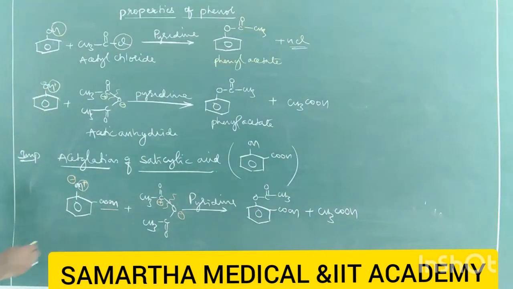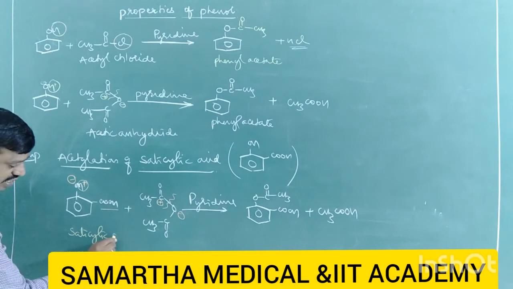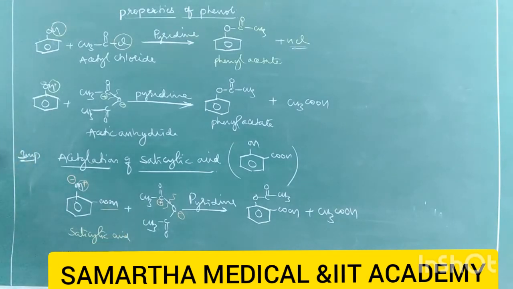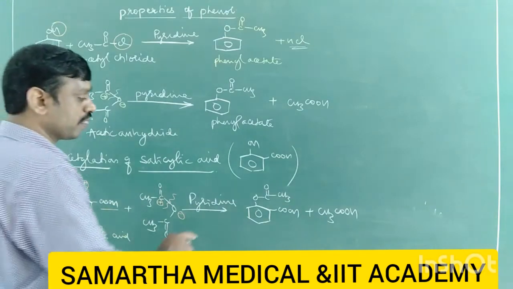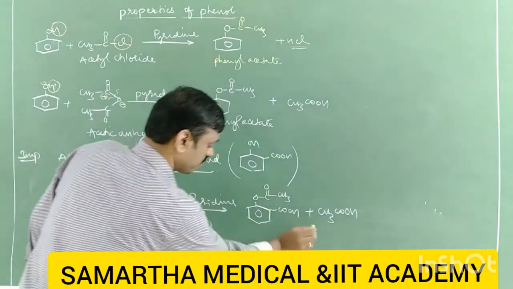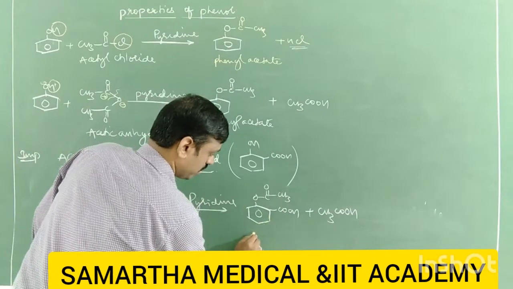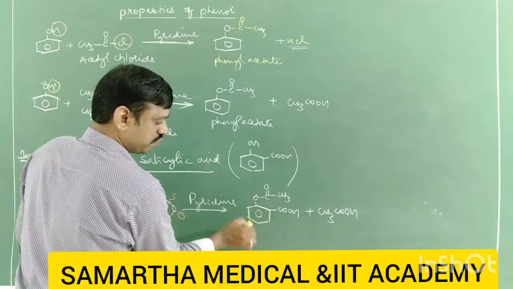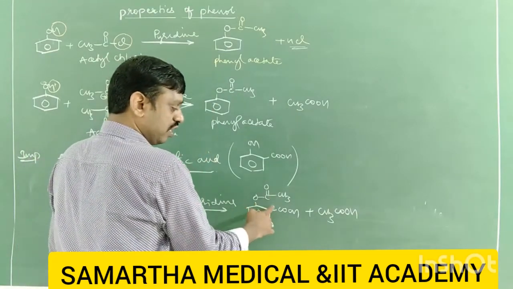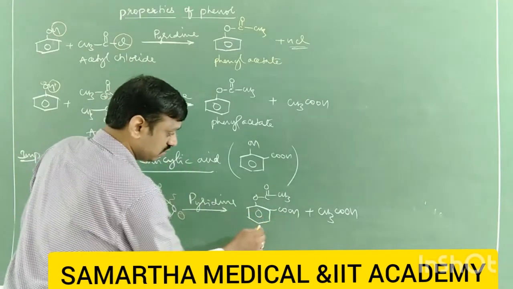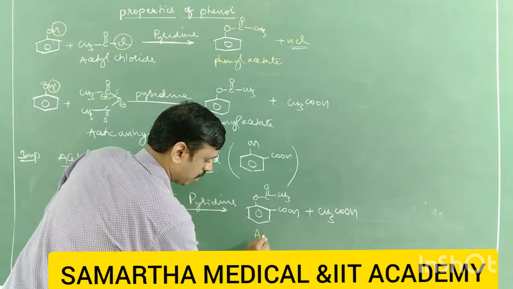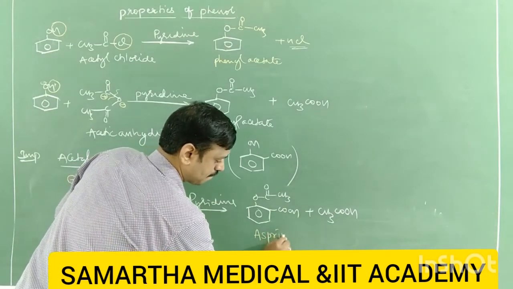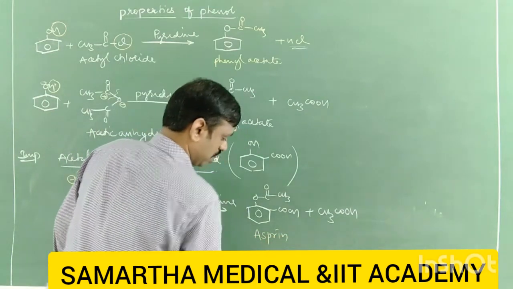Then what is important is the name of the product. This is salicylic acid. Salicylic acid undergoes acetylation to form this compound. Now this group is of course phenyl acetate, but the compound's common name is aspirin.